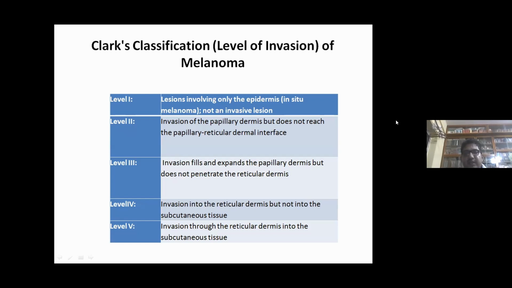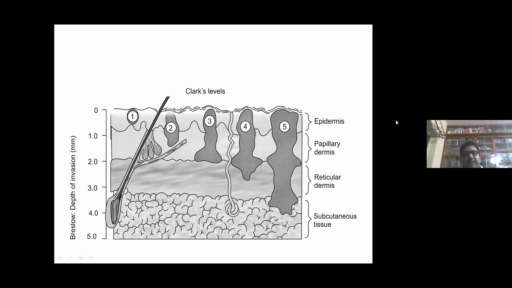Level 2, invasion of the papillary dermis but does not reach the papillary-reticular dermal interface. Level 3, invasion fills and expands the papillary dermis but does not penetrate the reticular dermis. Level 4, invasion of the reticular dermis, that is, it spans the reticular dermis but not into the subcutaneous tissue. Level 5, invasion through the reticular dermis into the subcutaneous tissue. These are the pictorial presentation of Clark's levels.